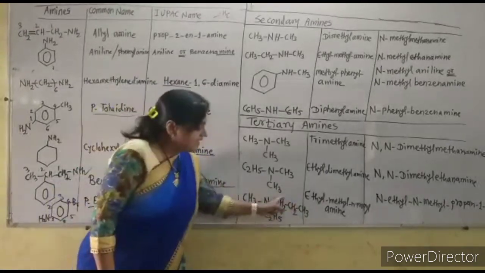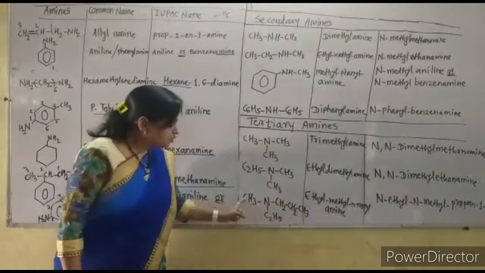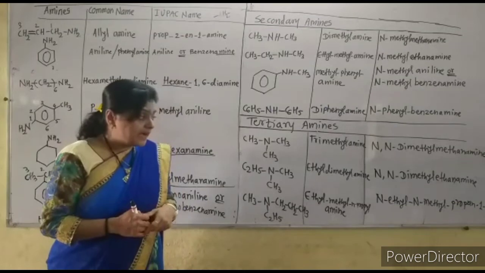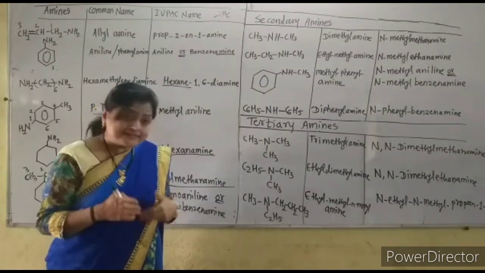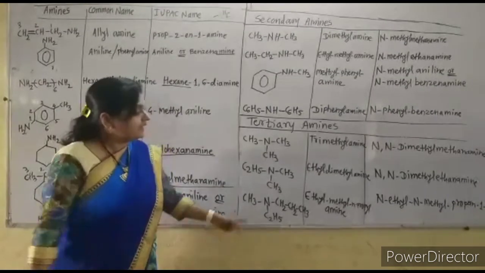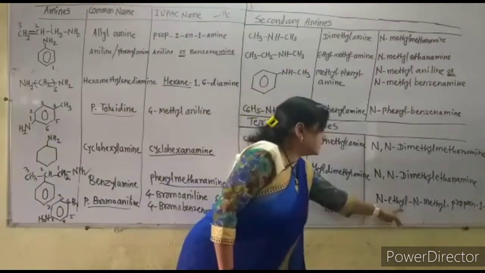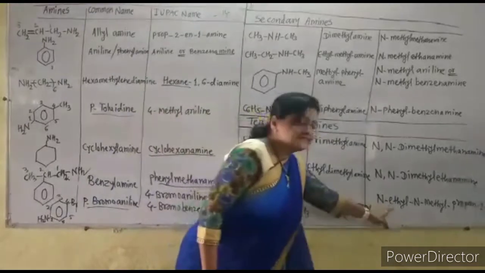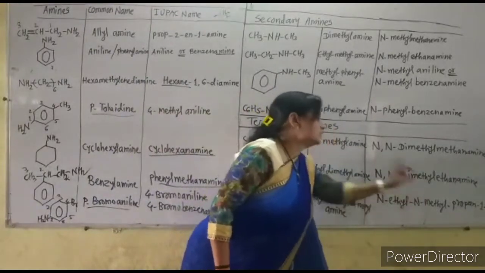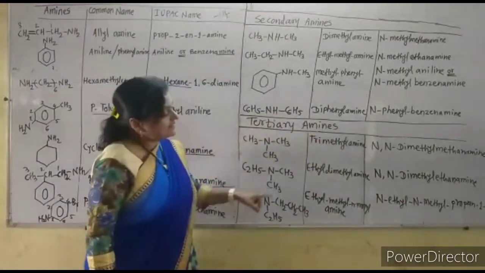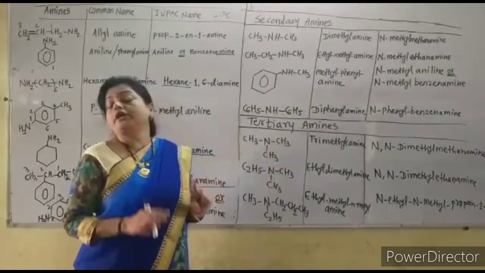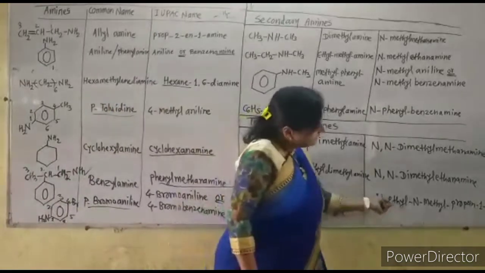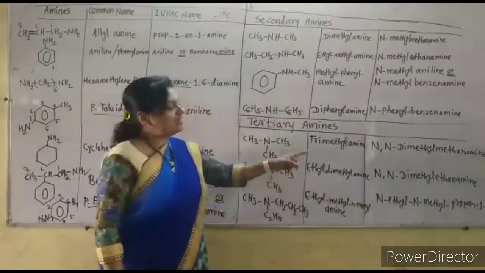Now this is the parent alkane, but these two are the different alkyl groups. Then give the name by writing the N letter separately. Now see here the N-ethyl, because alphabetically ethyl, the E, is first, then the M. So here they give the name as N-ethyl, N-methyl, not N-ethyl methyl. That is not correct. N-ethyl and then N-methyl and propan-1-amine.